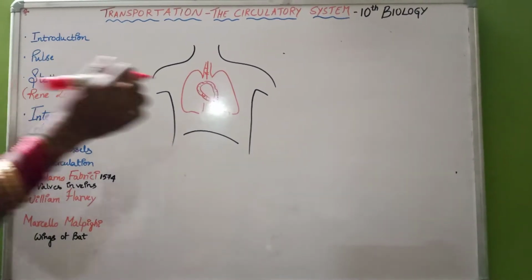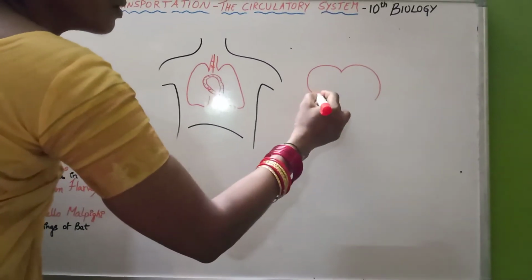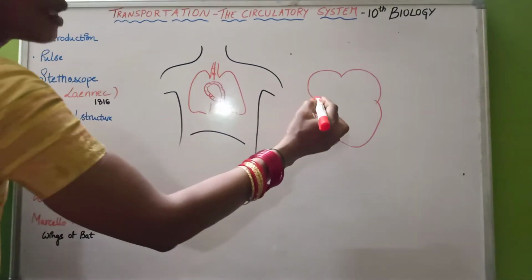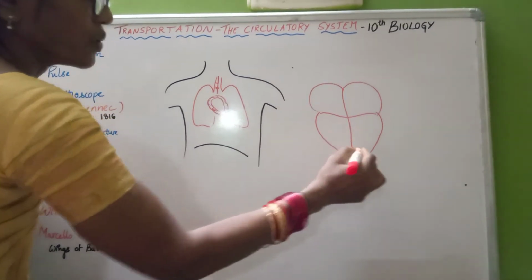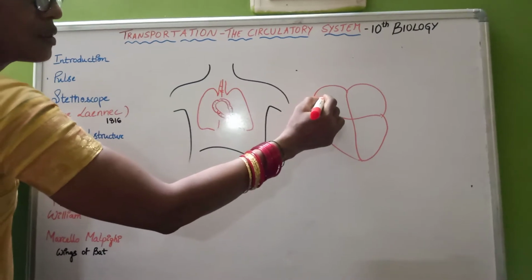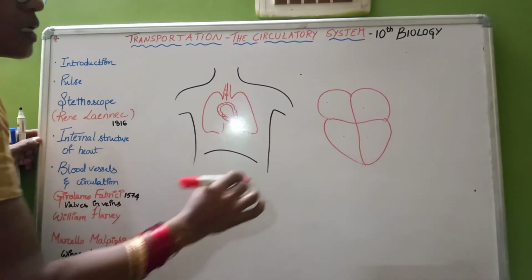Next, the heart has a septum in between and it has four chambers. This is one chamber, this is another chamber, third, fourth, four chambers.